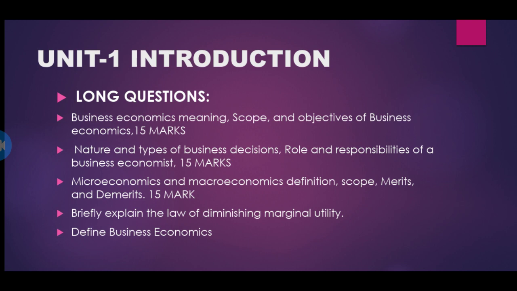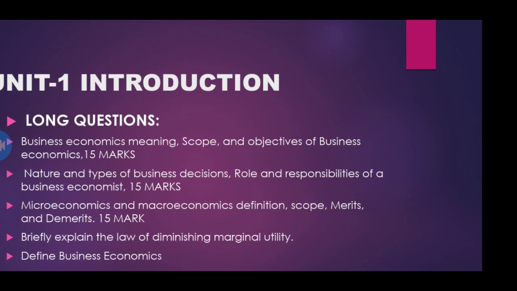You should write the answer in segments like introduction, definition, table, graph, explanation of the table and graph, assumptions of the law of diminishing, importance of the law of diminishing, exceptions. So first you write the introduction or the definition of the answer. Okay, you write the assumptions, you draw the table and graph. For the table and graph you are going to get 6 marks. Then you write the importance and exceptions. These are the long answers in the first unit.